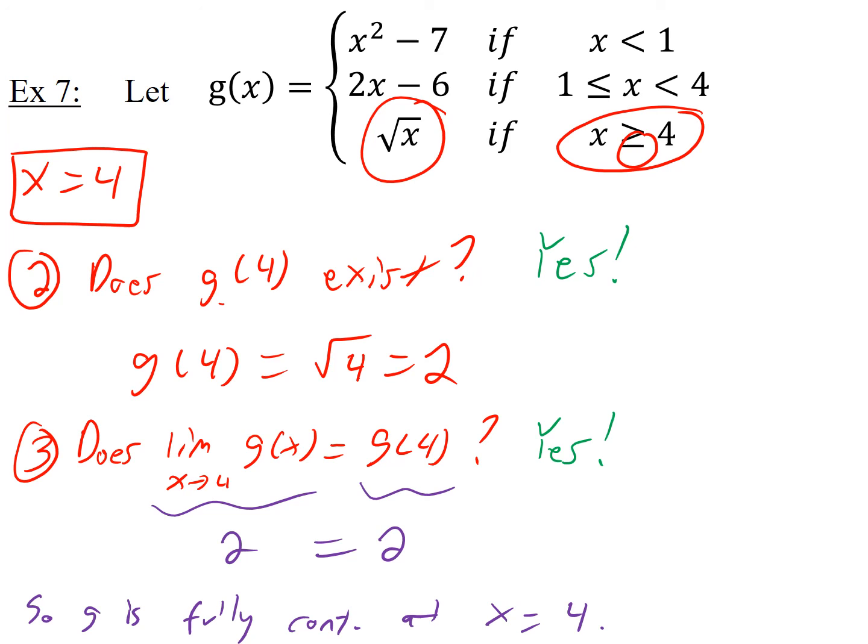Now, think of all the other numbers that there are on the number line. There's still infinitely many numbers. What I want to do is I want to know, what about all the rest of the numbers? Is this function continuous at all the rest of the numbers? But you see, I don't want to just pick one number at a time. I don't want to be like, okay, let's see if it's continuous at 7. Let's see if it's continuous at 3. Let's see if it's continuous at -2. That'll take me forever. I don't want to go through this 3-step process forever.